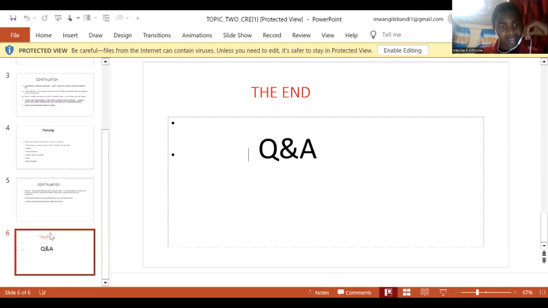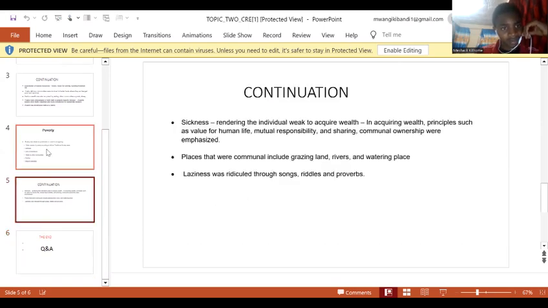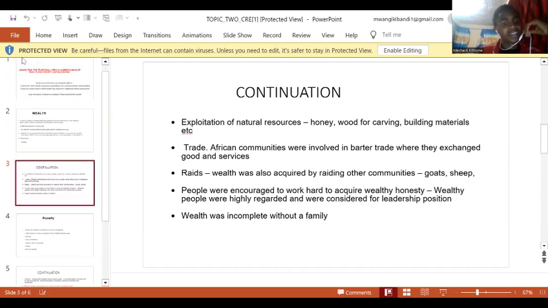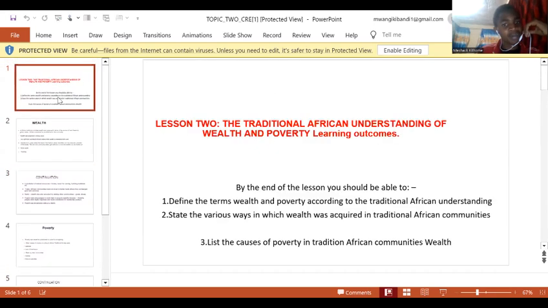I think that was well done, and now you should be able to answer these objectives and tackle them. The first one, defining the terms wealth and poverty in the traditional African understanding, is your assignment.